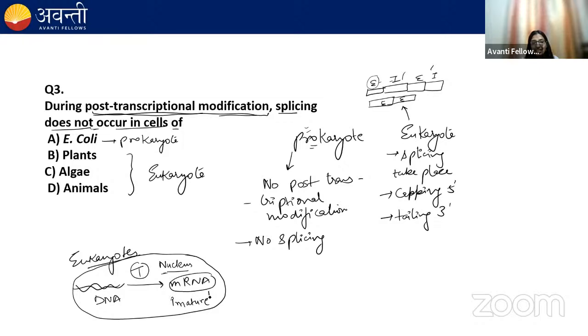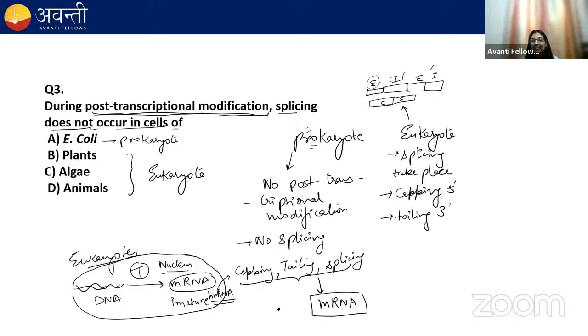we call it as hnRNA. Now this hnRNA undergoes modification, or we call it post-transcriptional modification. This hnRNA undergoes capping, tailing, splicing. And after these post-transcriptional modifications, we get the mature mRNA, which undergoes translation.